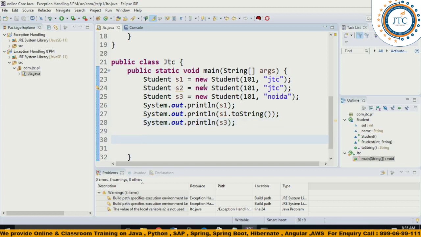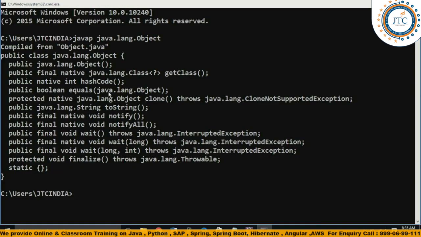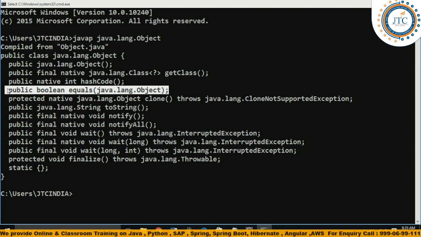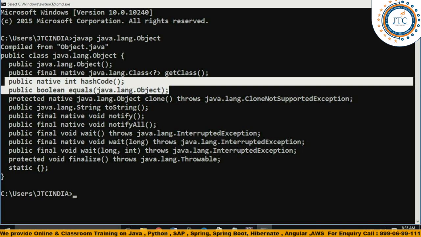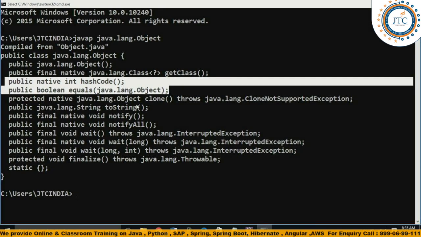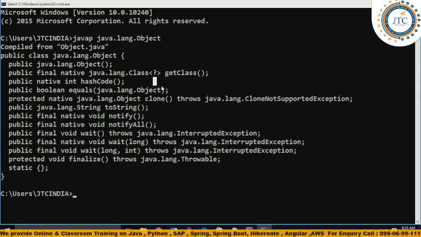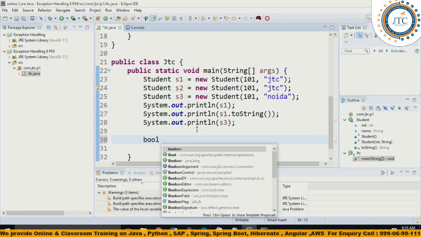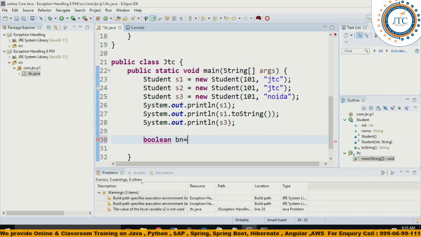Equals method is there in the Object class. Since it is there in the Object class, I want to see what we can do with this. First I'm showing you a very simple step. Even if you don't know how to use this, you can start using it. Boolean is the return type, which means it will return a Boolean value. So I'll write Boolean, suppose bn.